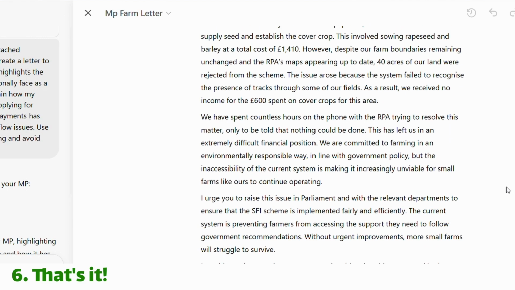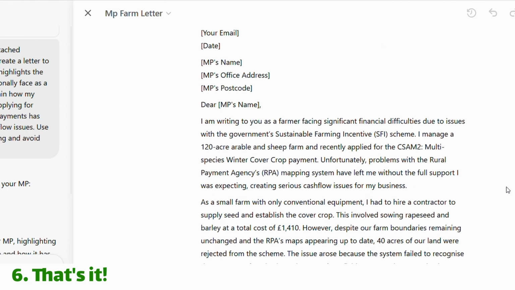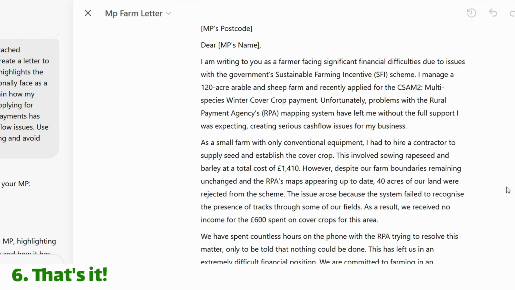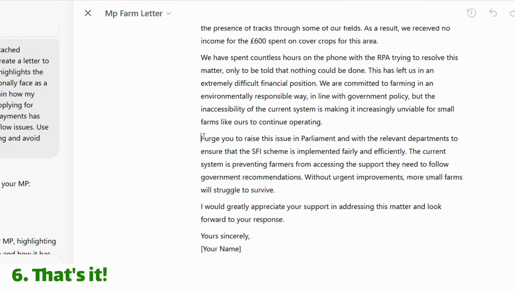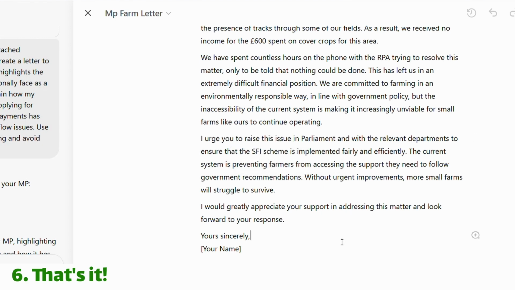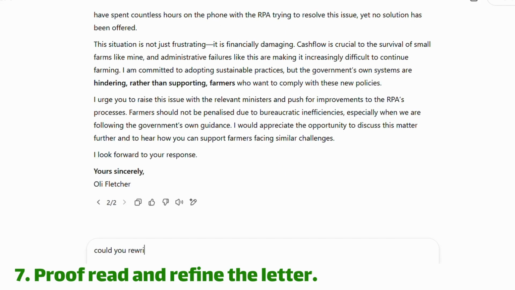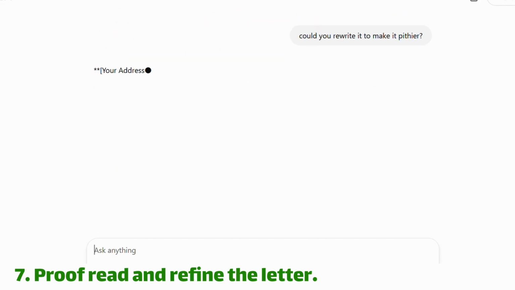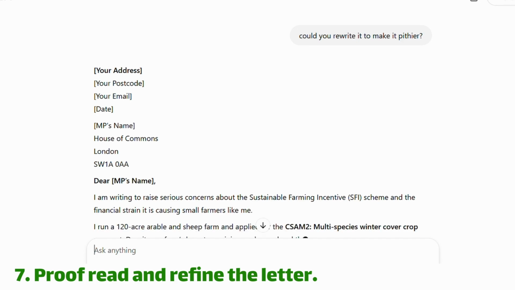This is pretty good. It uses the relevant information and ignores information that I put in about the inheritance tax and other issues. It asks the MP to raise it in the House, which is a specific demand. And if you don't like it, you can just ask it to try again, or give it more specific instructions, like rewrite this letter to make it pithier. And it will do exactly that. You must make sure you proofread it for any mistakes, but that's it. A well-written letter to your MP produced in minutes, and the next one you do will take even less time.